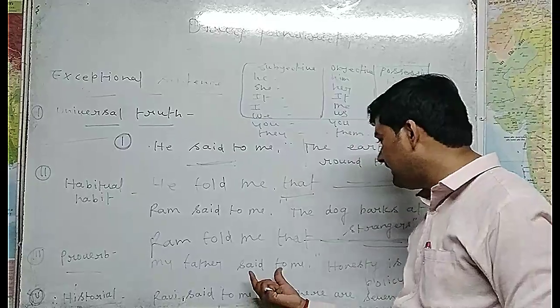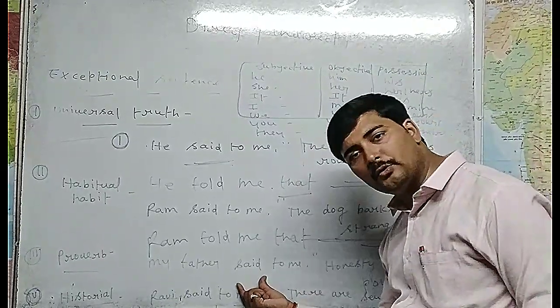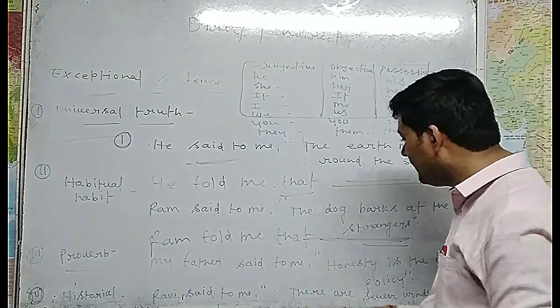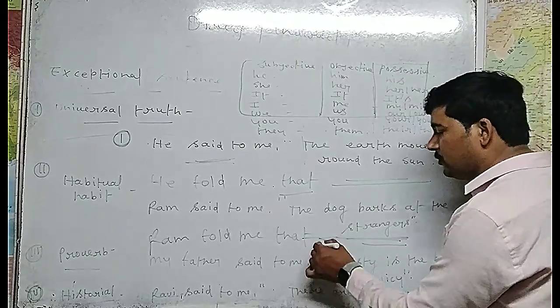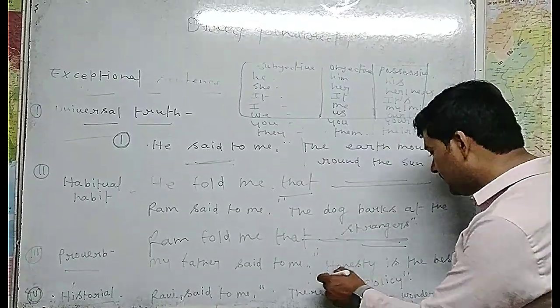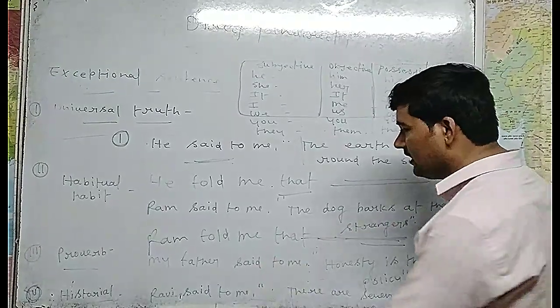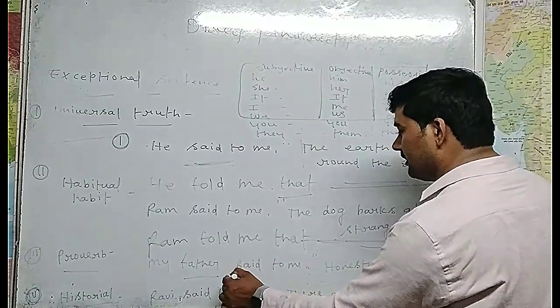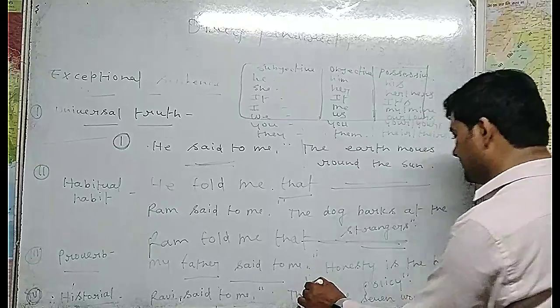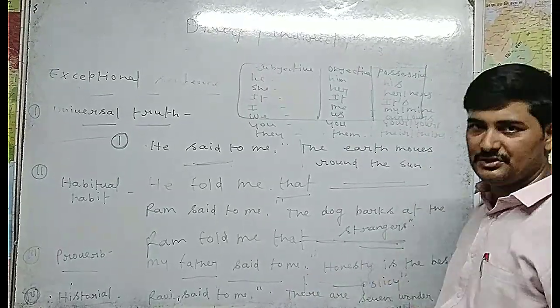Here you will write only told in the place of said to, and then you will write that to remove this comma, inverted comma. But the reported speech sentence will be the same. There will be no change. So what you will write: my father told me that honesty is the best policy.